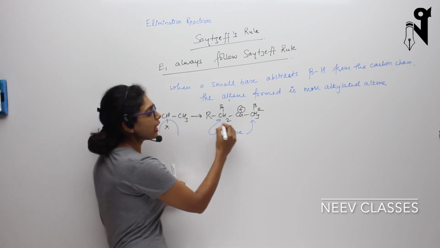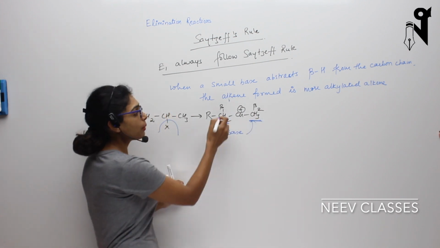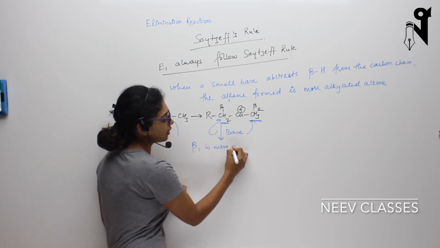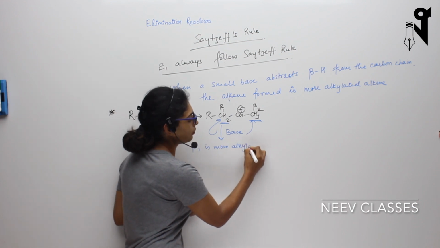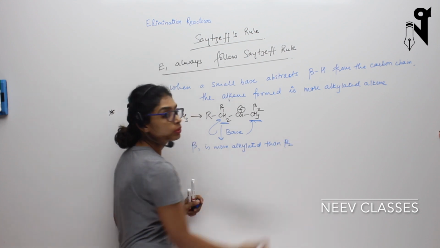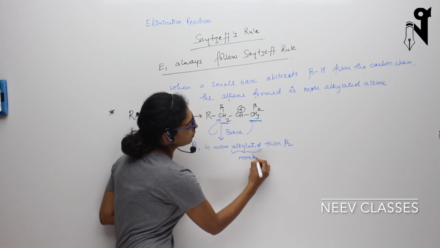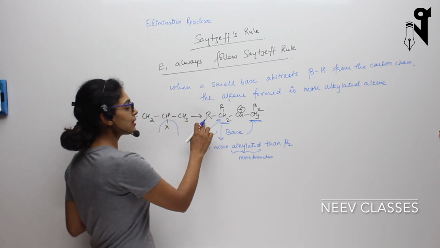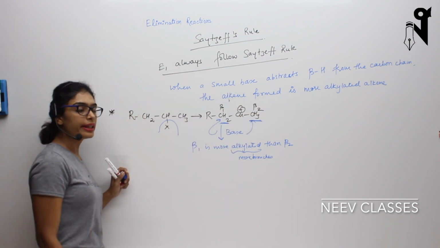Which one seems to be more alkylated? This CH3 or this CH2? This carbon, this beta 1, is more alkylated. More alkylated means more branches over here, more alkylated than beta 2. Alkylated means more branches. So in that case, rather than removing hydrogen from beta 2, it will remove the hydrogen from beta 1,